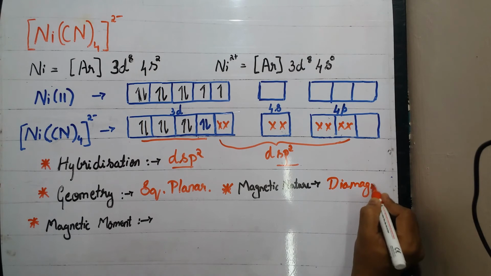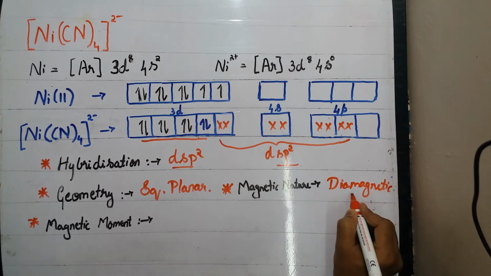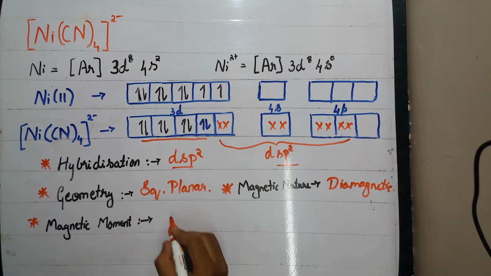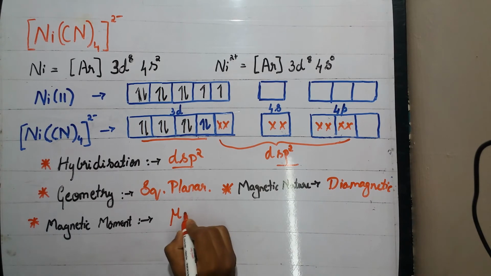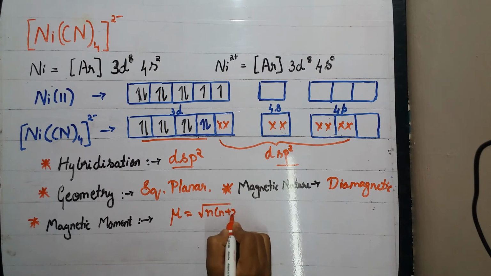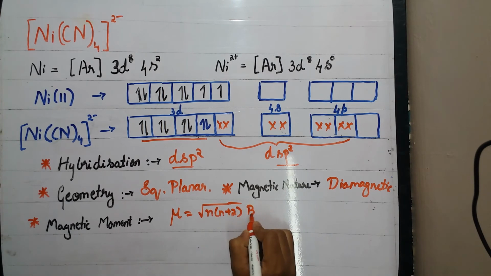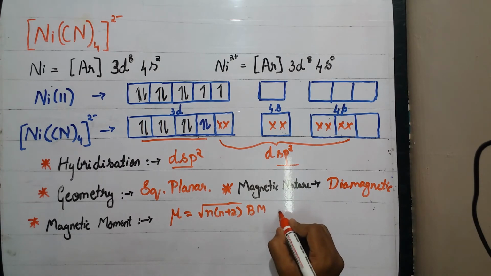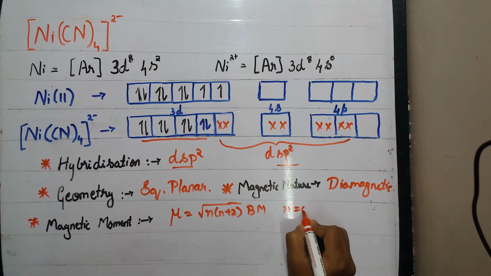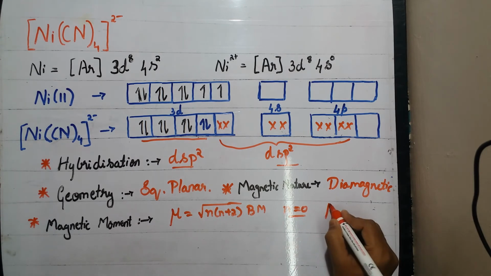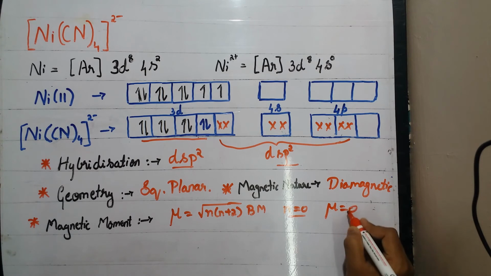Coming to the magnetic moment, we know that the magnetic moment mu is given by root of n into n plus 2 Bohr magneton. So n is the number of unpaired electrons. Here n is 0 because there are no unpaired electrons present, and the magnetic moment will also be 0.